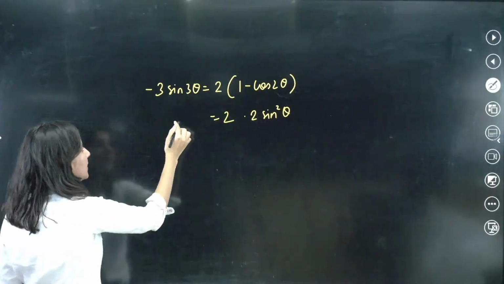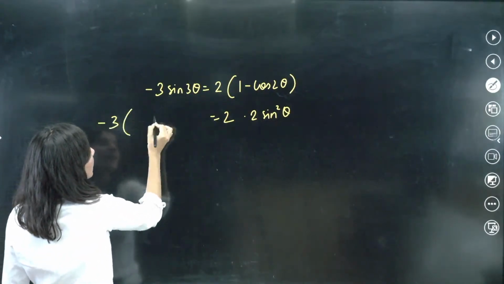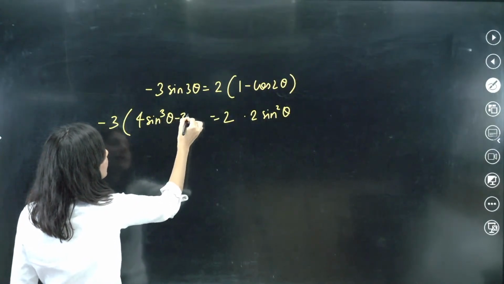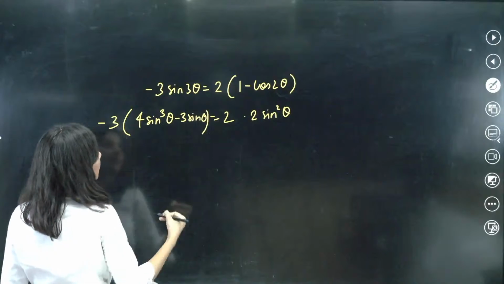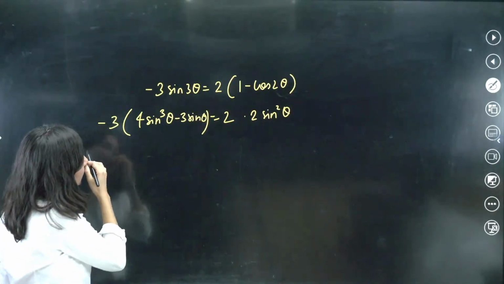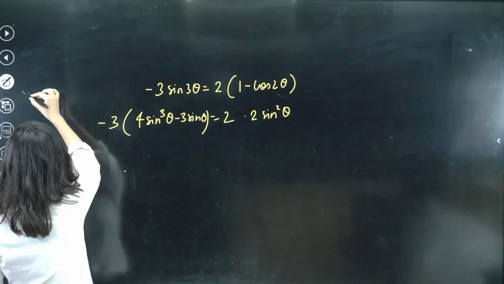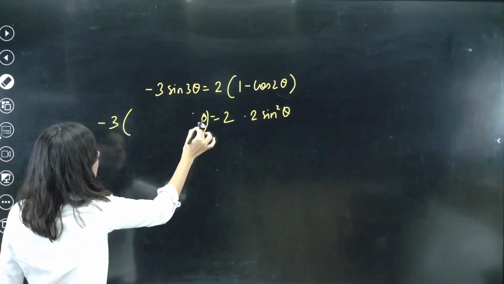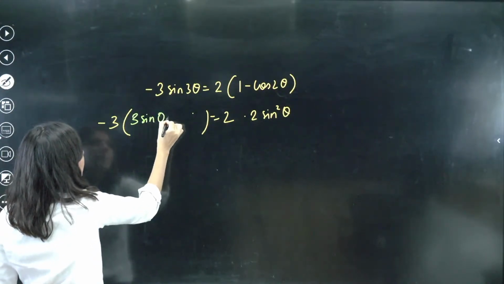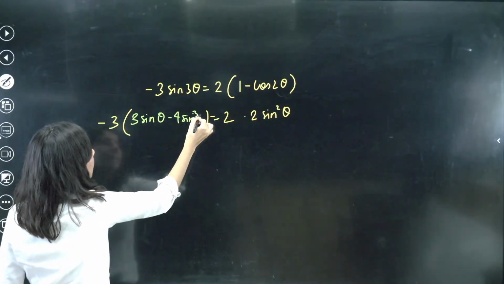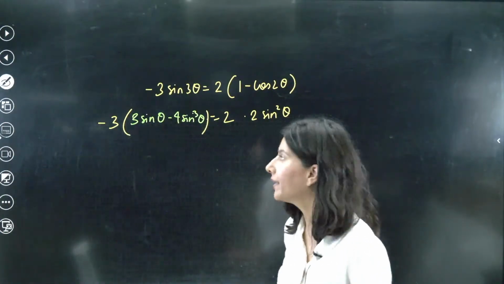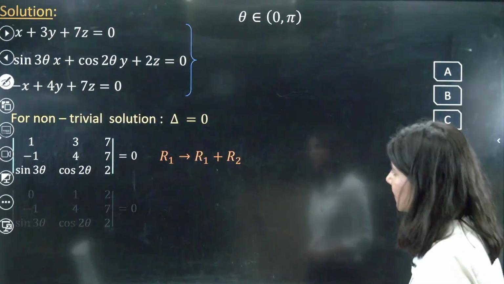Correct. And what about this? Minus 3, now sine 3 theta is 4 sine cube theta minus 3 sine theta. Is it correct? Have I forgotten the formula? It is 3 sine theta minus 4 sine cube theta. Now it's fine. Okay, all right.